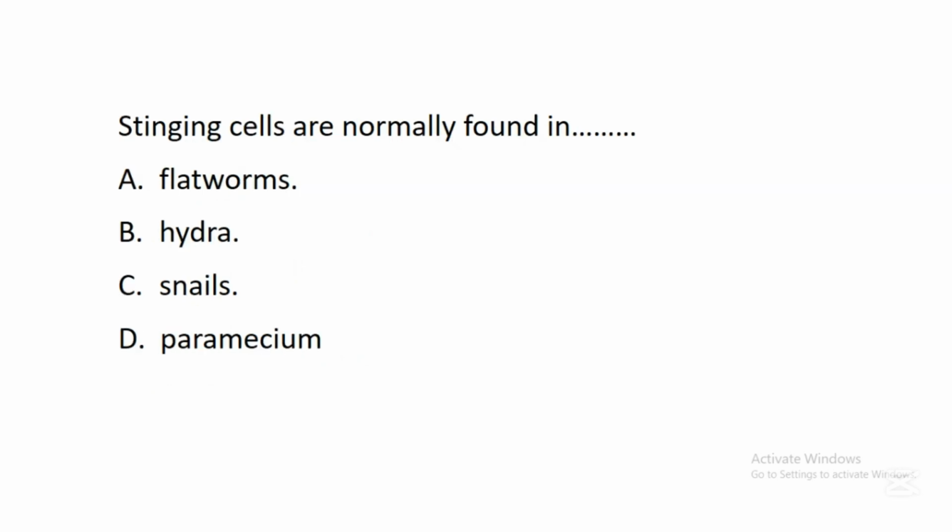The next question says, stinging cells are normally found in dash: A. Flatworms, B. Hydra, C. Snails, D. Paramecium. In this question, the correct answer is B, Hydra. Well, studies have shown that this organism known as Hydra has stinging cells in it.